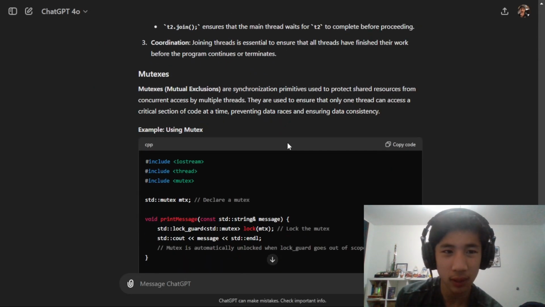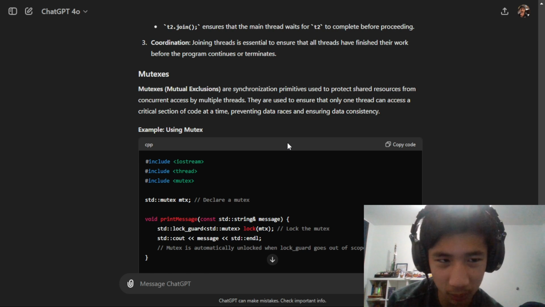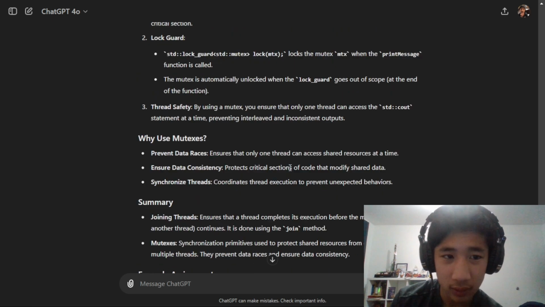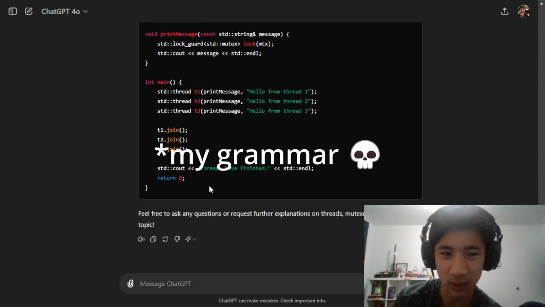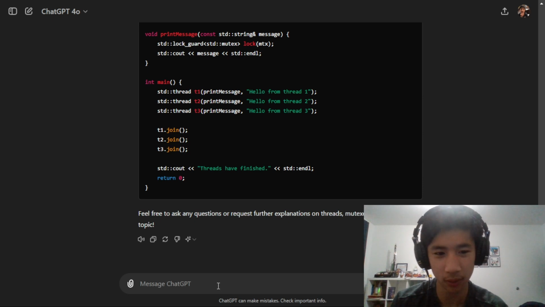Okay, and now mutexes, which is an abbreviation for mutual exclusions, are synchronization primitives used to protect shared resources from concurrent access by multiple threads. They are used to ensure that only one thread can access a critical section of code at a time, preventing data races and ensuring data consistency. I'm going to probably ask for an example of when not using a mutex could be catastrophic. It could actually lead to bad code.